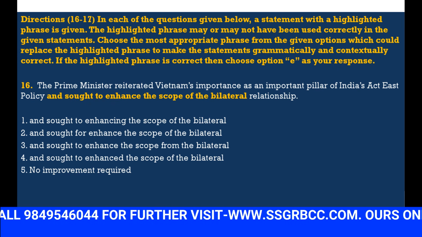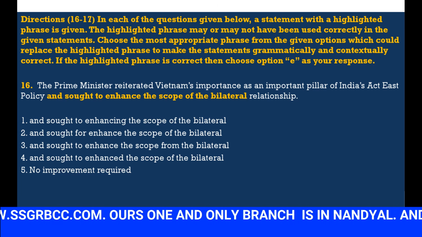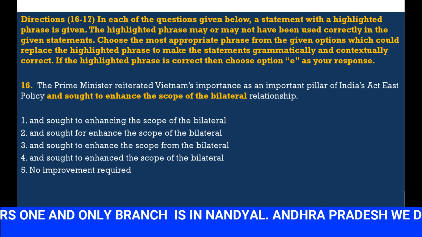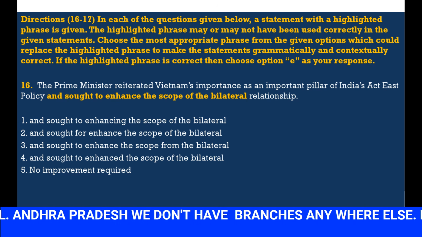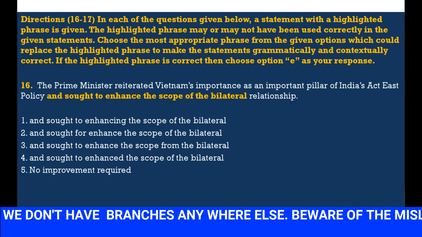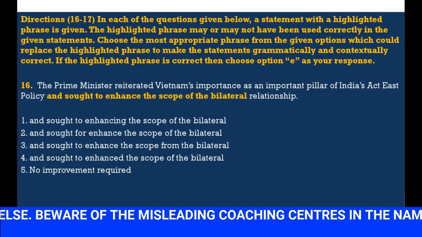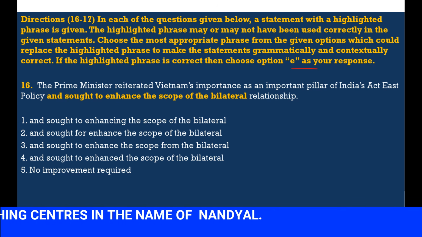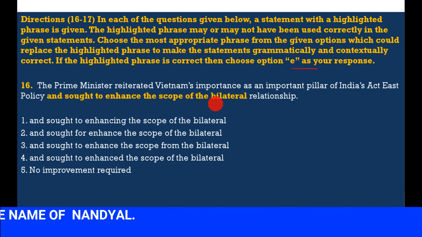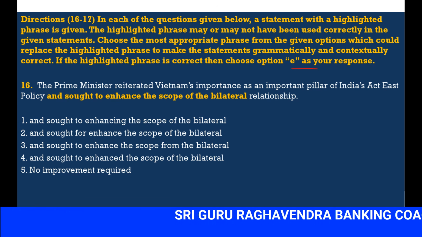Here, questions 16 to 17. In each of the questions, a sentence with a highlighted phrase is given. The highlighted phrase may or may not have been correctly used. Choose the most appropriate phrase from the given options, which replaces the highlighted phrase to make the sentence grammatically correct. If the highlighted phrase is correct, choose option E. So we have the highlighted phrase in yellow color. This might contain an error. If it has an error, we should replace it with the given options.